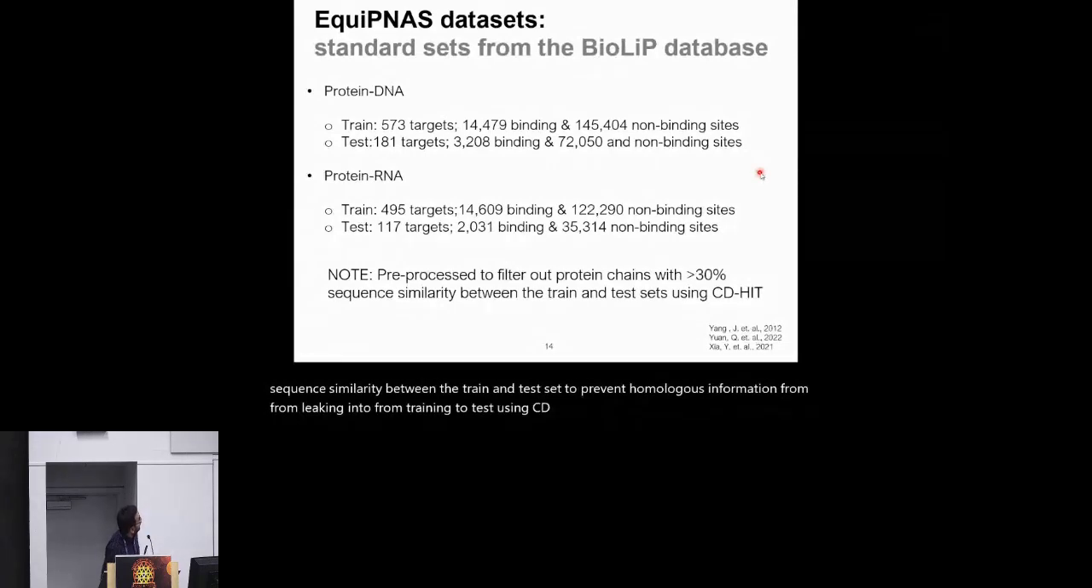I should also note that the data sets themselves are highly imbalanced. You can see the number of binding residues is far less compared to the non-binding residues. That is to be expected, but as we shall see soon in the results, this will have an effect.